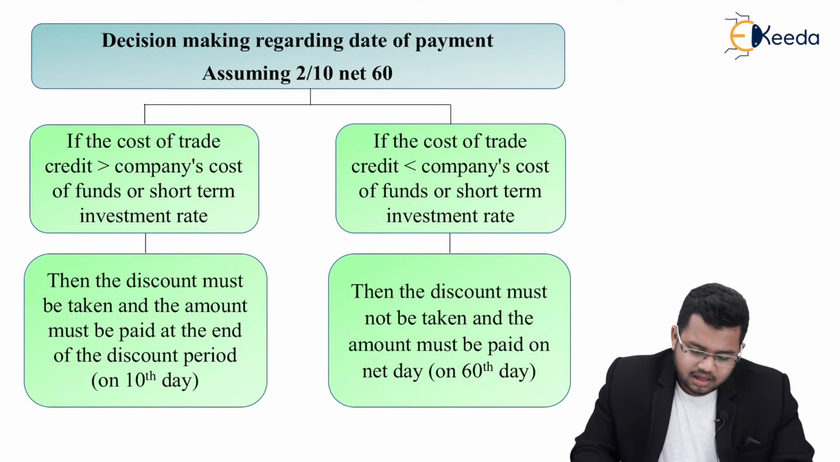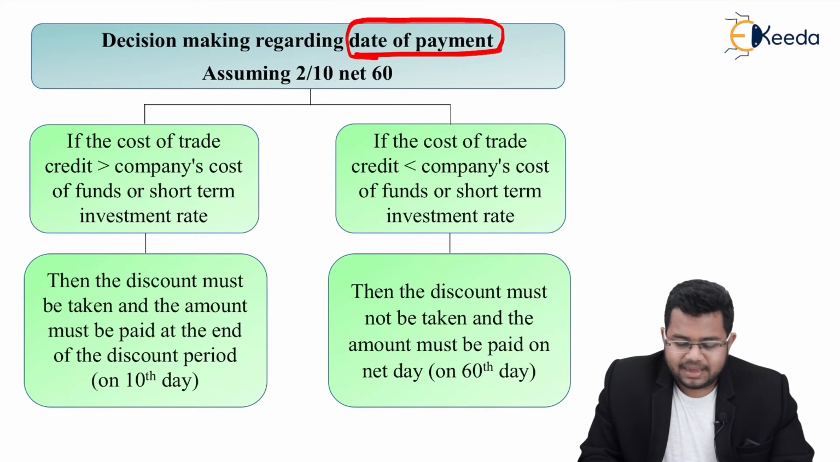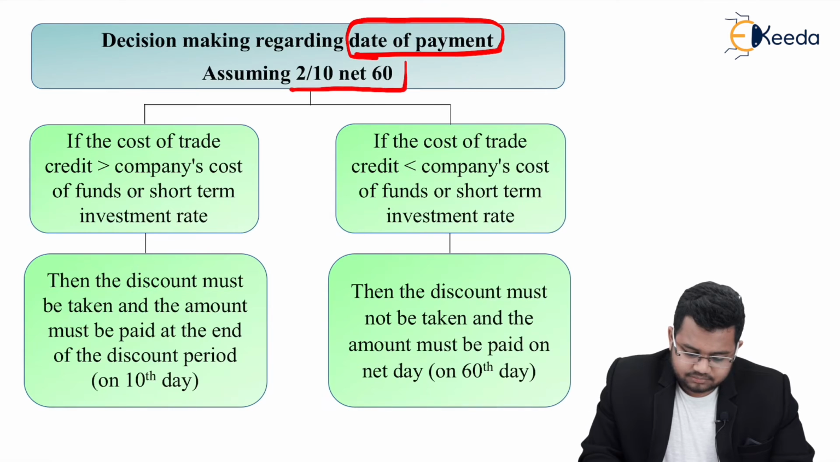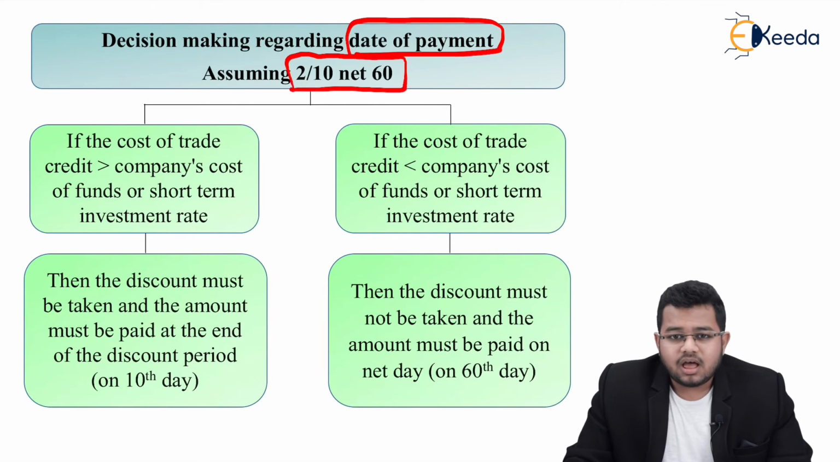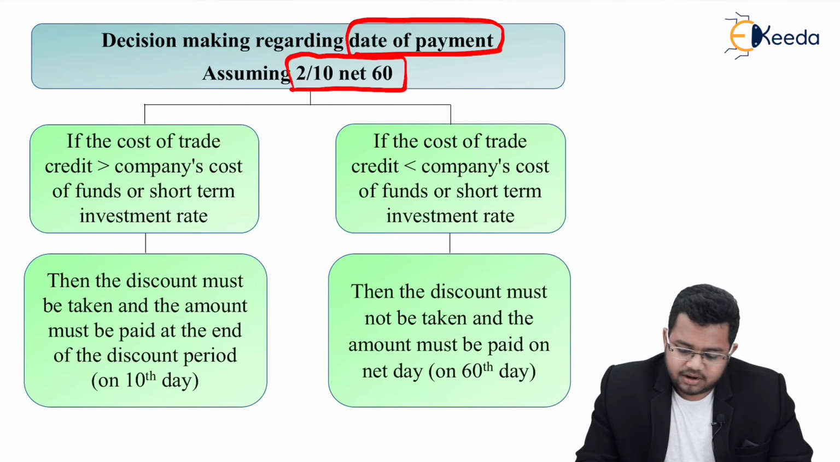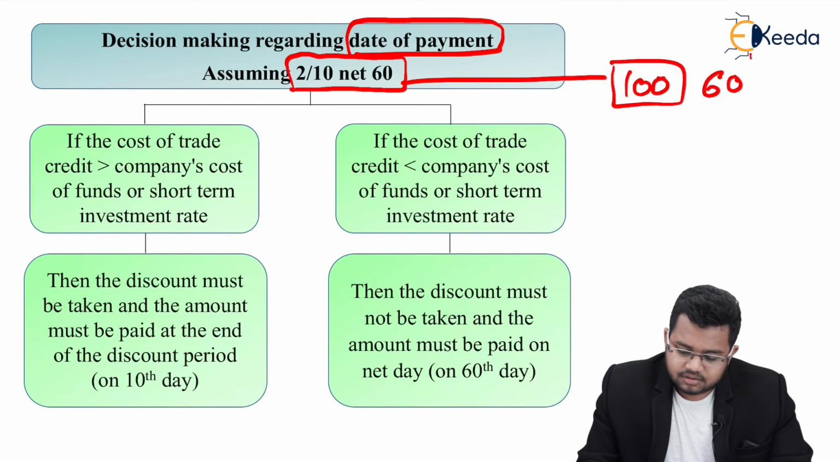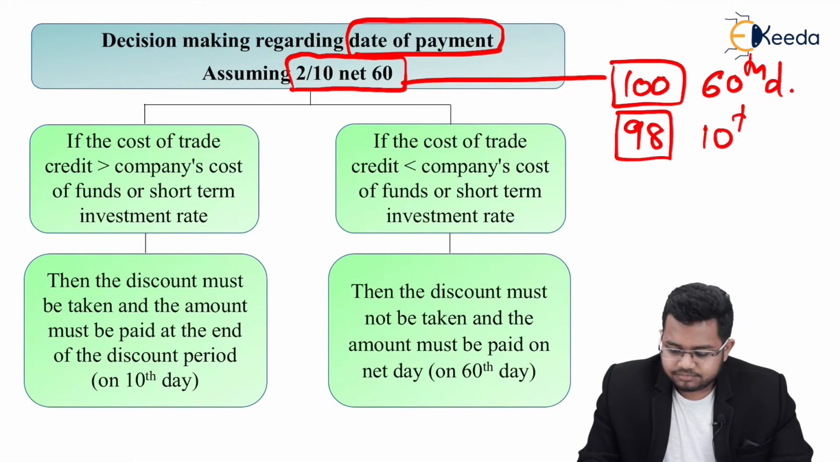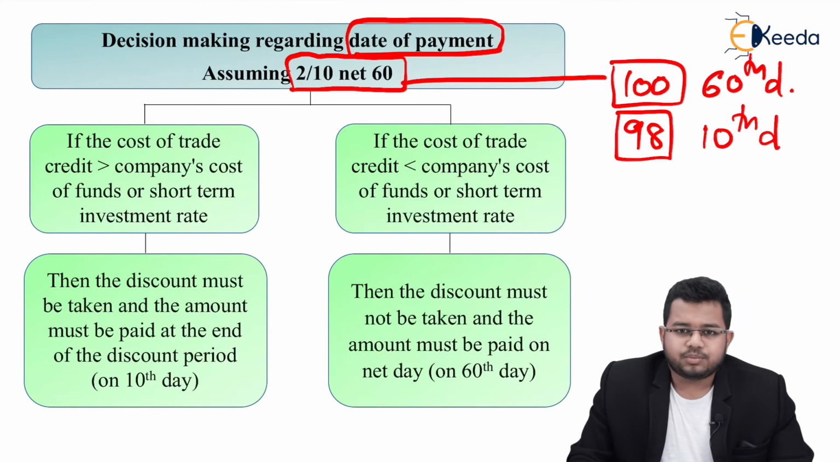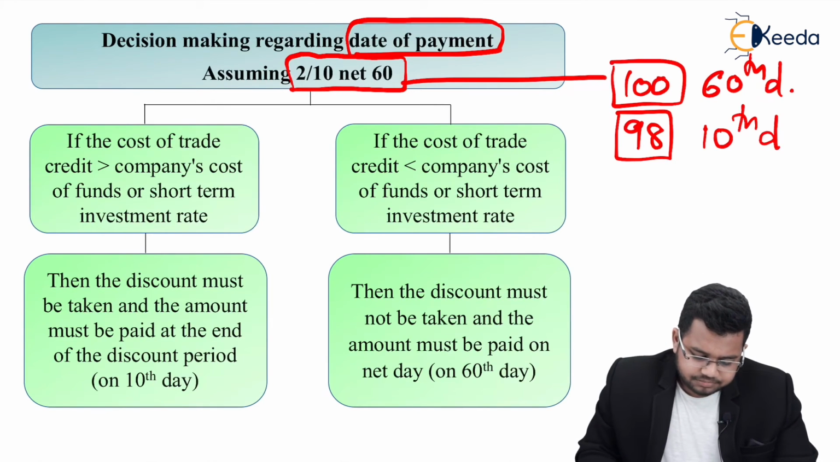Decision making regarding date of payment. So when should I pay the amount? Now I'll assume 2/10 net 60. So 2/10 net 60 क्या होगा? I'll pay $100 on 60th day, or I'll pay $98 on 10th day. 10 दिन में पे करो तो 2% discount, otherwise take 60 days. So what is the decision making?